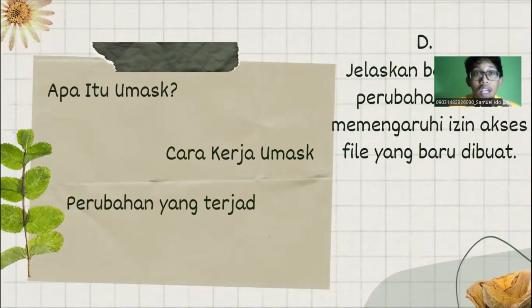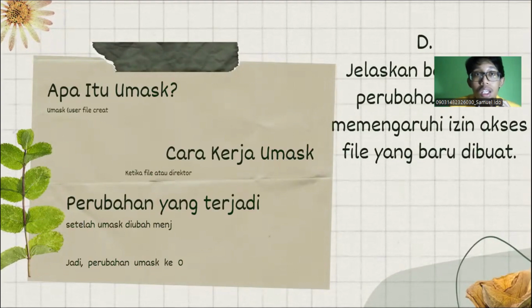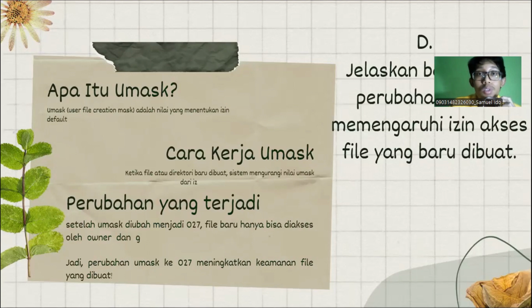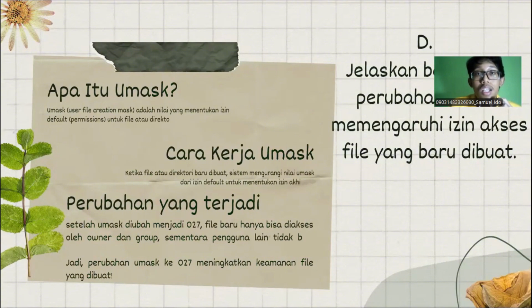C. Explain how the umask change affects the access permission of the newly created file. What is umask? Umask, or user mask, is a default value that determines the initial access permission when a new file or directory is created.